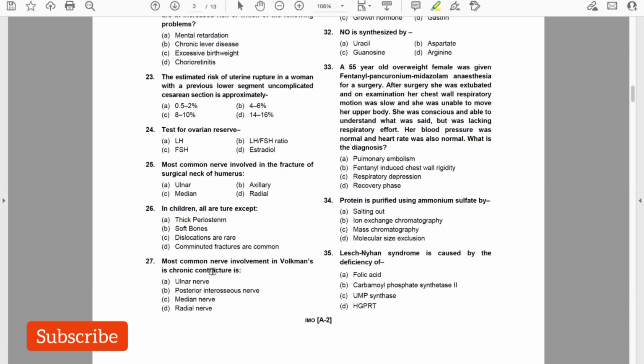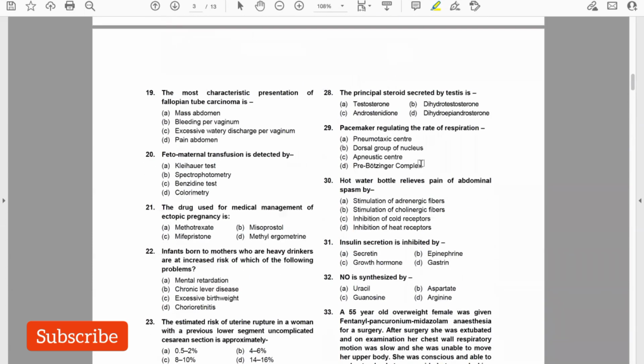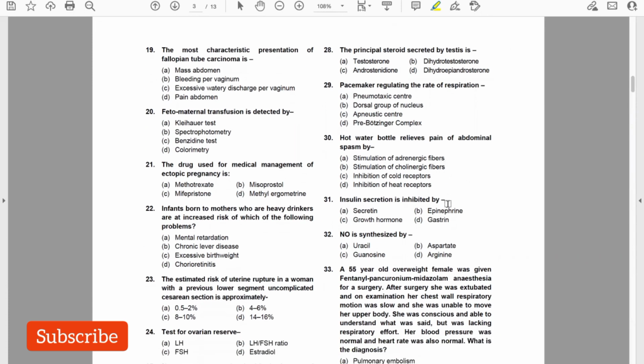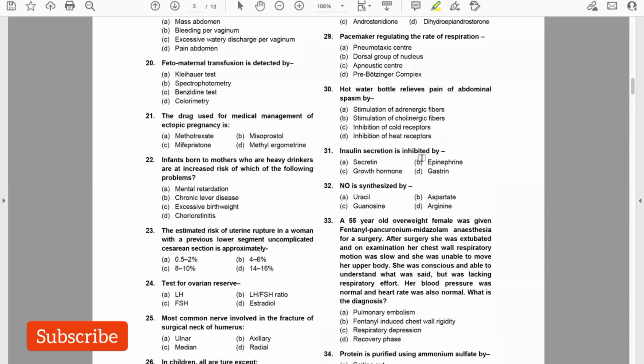Most common nerve involvement in Volkmann's ischemic contracture is, answer is median nerve. C. The principal steroid secreted by testis, here they have given testosterone. So please do check this answer. Pacemaker regulating the rate of respiration is pre-Botzinger complex. Hot water bottle relieves pain of abdominal spasm by stimulation of adrenergic fibers. Insulin secretion is inhibited by epinephrine. Here they have given a different answer. Please check this answer also.